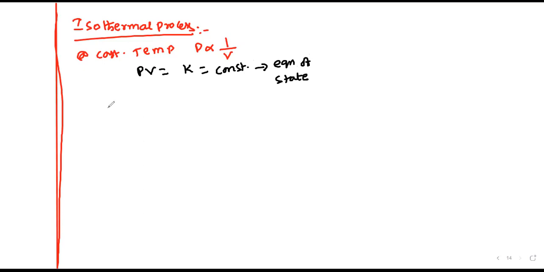Now, work done in the isothermal process is nRT times ln V2 by V1, where V2 is the final volume and V1 is the initial volume.